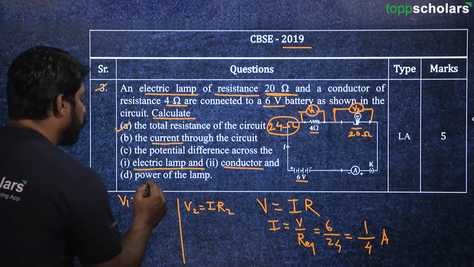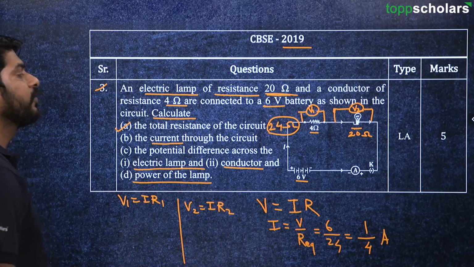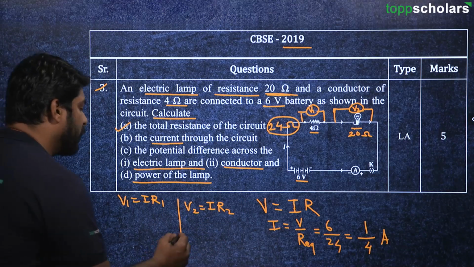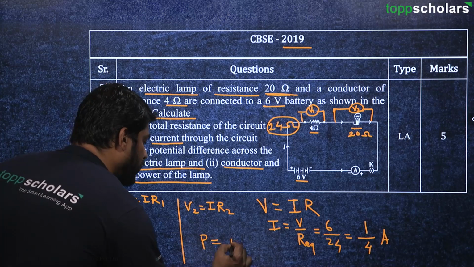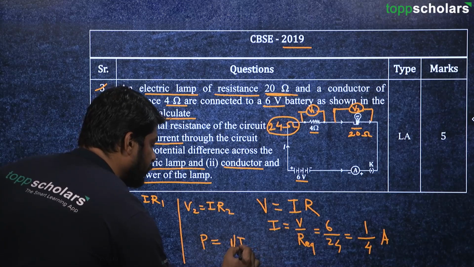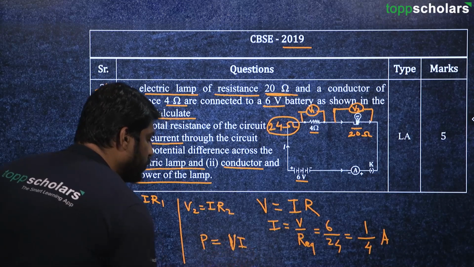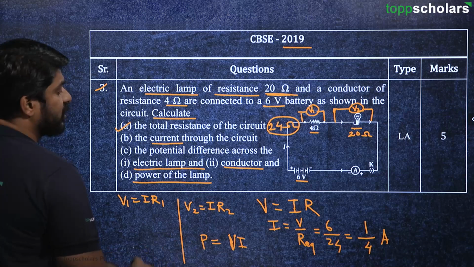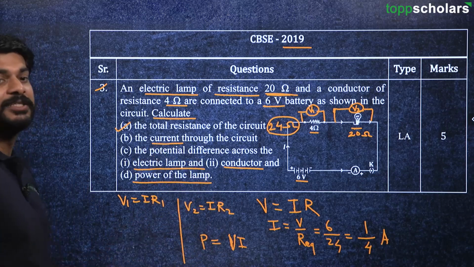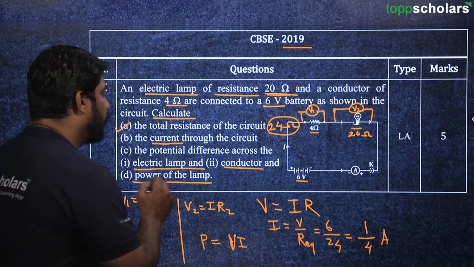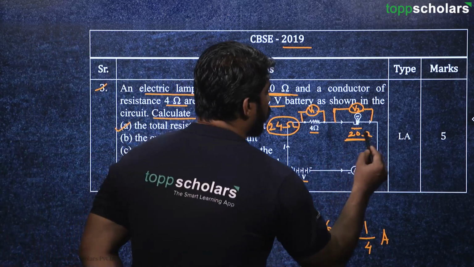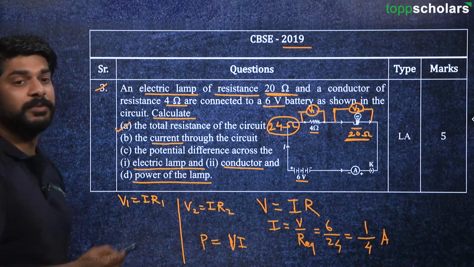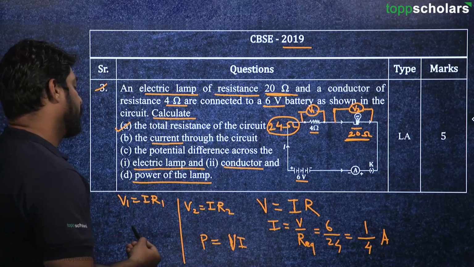Last is we have to find out the power of this particular lamp, and we know the formula, power is equal to V into I, voltage into current. So we know the voltage, we know the current, we can easily find out what is the power, right? So we have just found out what is the voltage as well as current. So just multiply the two and you will get the power.